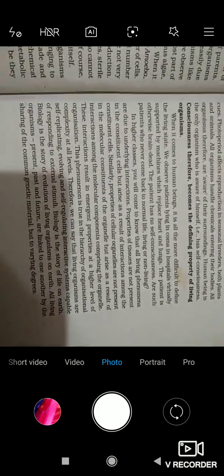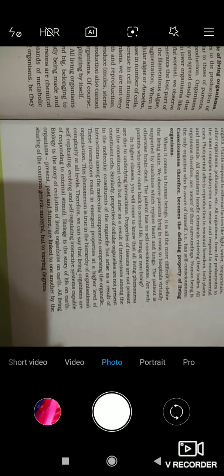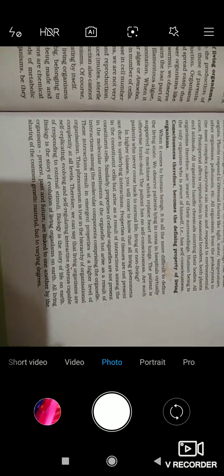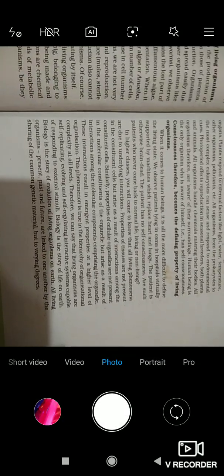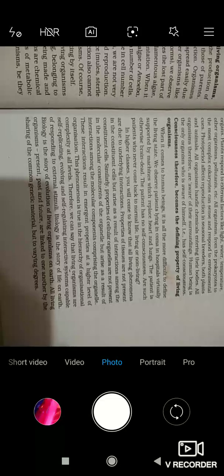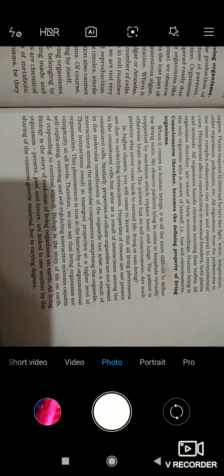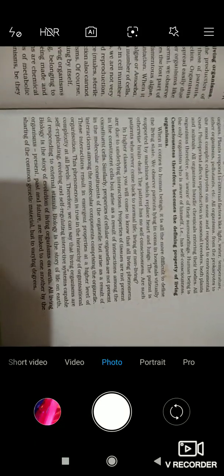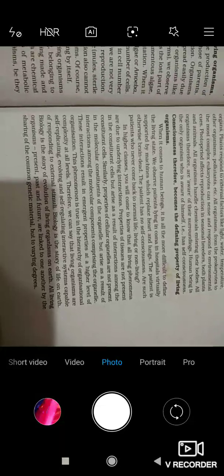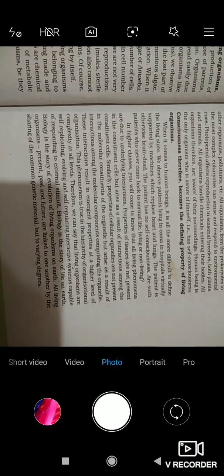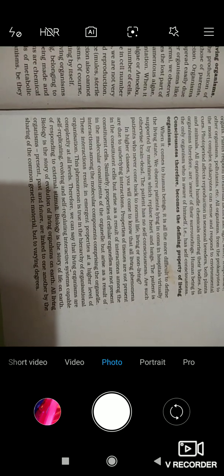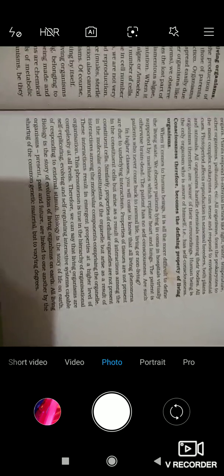Therefore we can say that living organisms are self-replicating, evolving and self-regulating interactive systems capable of responding to external stimuli. Self-replicating means they replicate and give rise to new organisms. Self-evolving means they get advanced in the future. Self-regulating interactive system means they have several regulating interactive systems inside their own body.